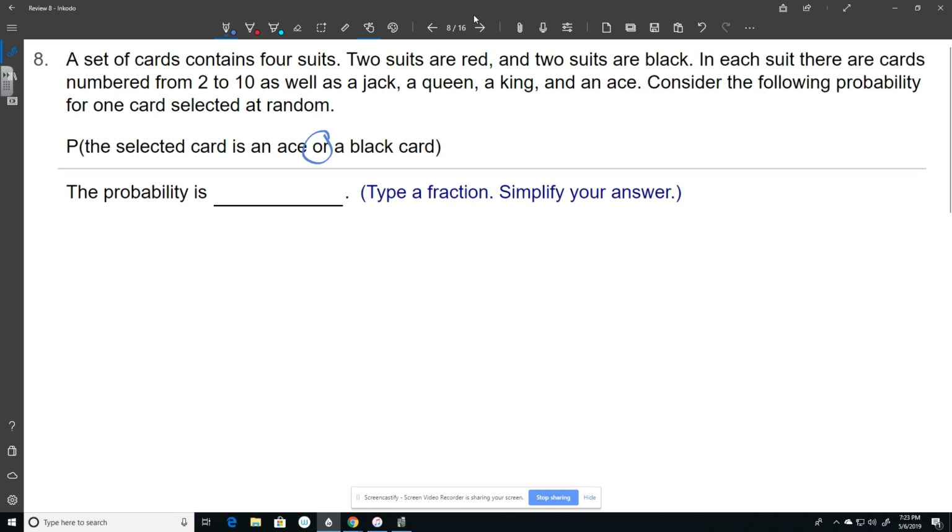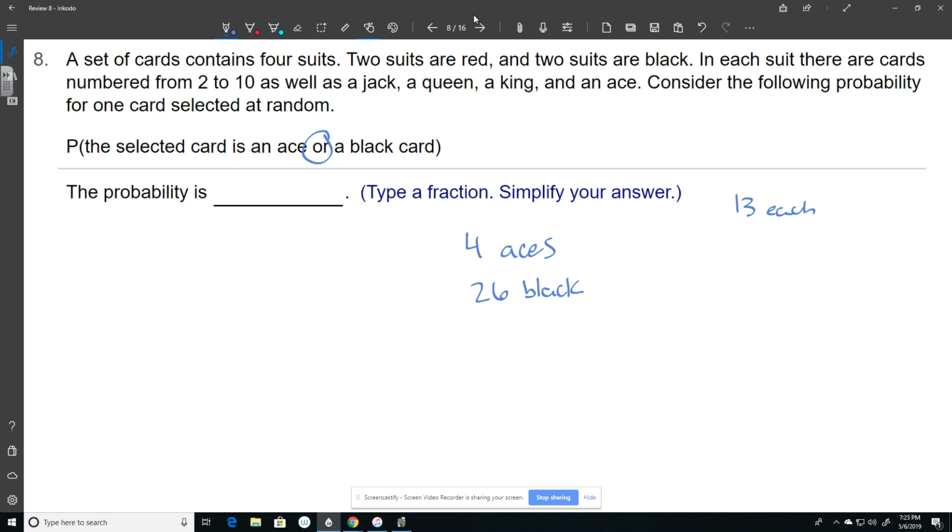Well, there's 2 suits that are red, 2 suits that are black. Each of those has an ace. That means there are 4 aces. And then all of the black cards together, there's 2 suits that are black and there's 13 in each. So that means half the cards, which is 26 cards, are black.